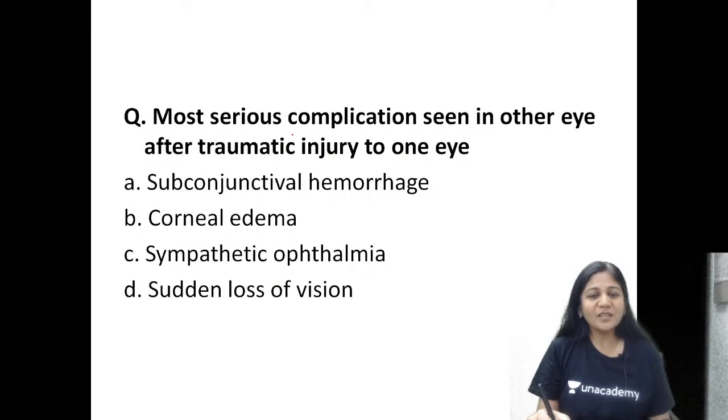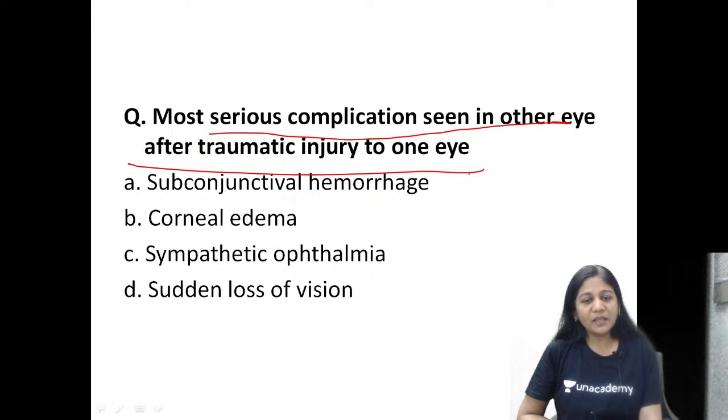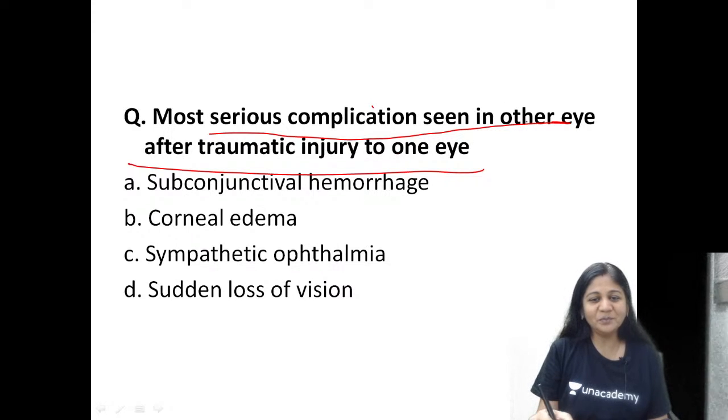Now, what is the most serious complication seen in the other eye after traumatic injury to one eye? A very important question from ophthalmology. You must know everything about sympathetic ophthalmia. This is your correct answer here.